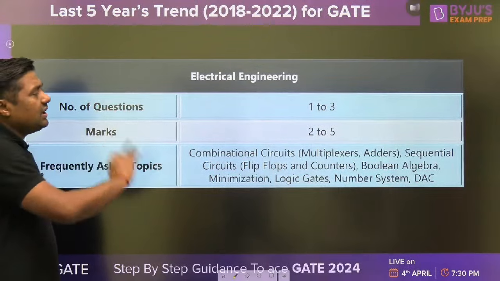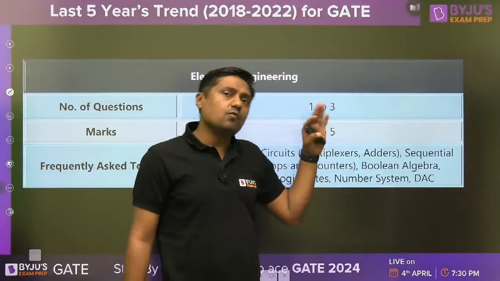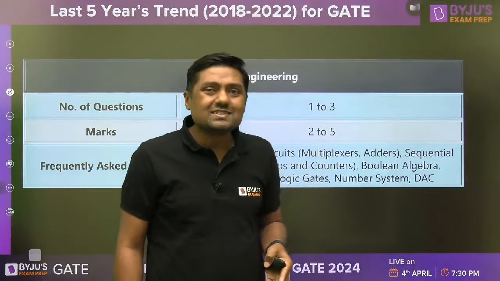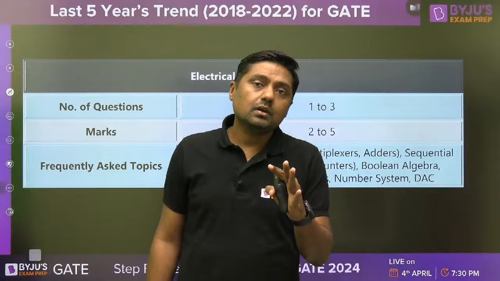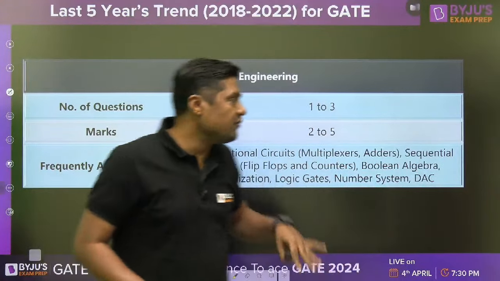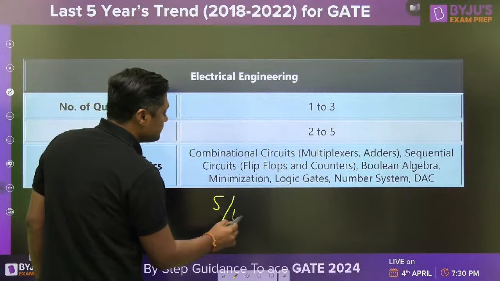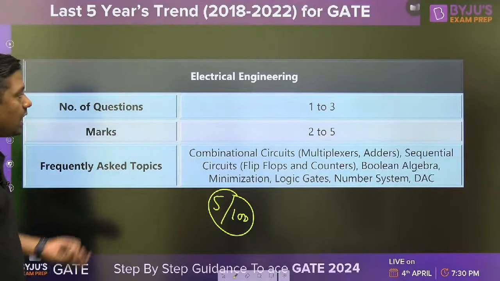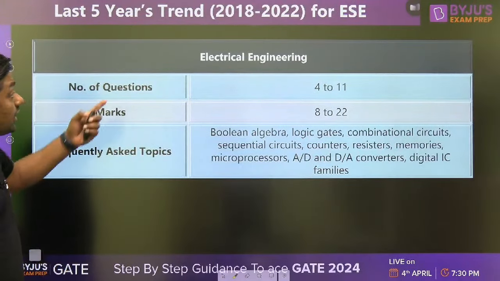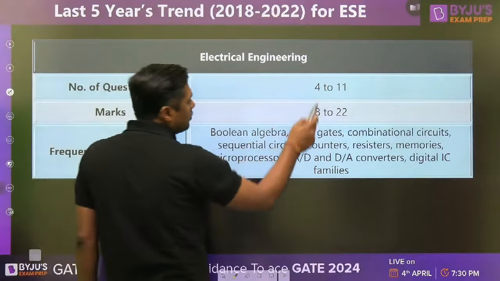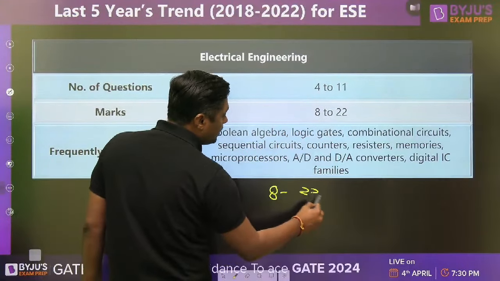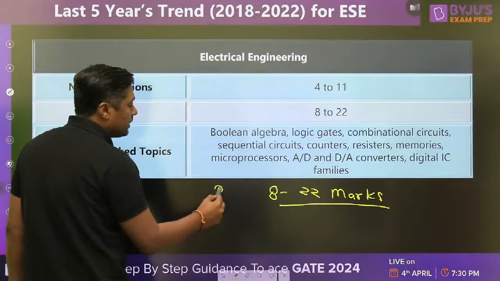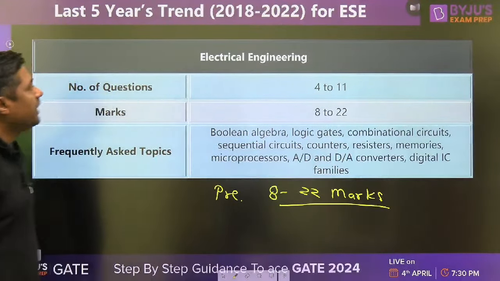Then for electrical engineering, no doubt, in the GATE exam 1 to 3 questions, but guys, up to 5 marks. Now this time the paper was very tough, but again, digital was very, very easy. So you can fetch this 5 out of 100. So that should be in your strategy, guys. You can't leave this subject. Very easy subject. In engineering services, again 4 to 11 questions means 8 to 22 marks in engineering services pre for electrical students.